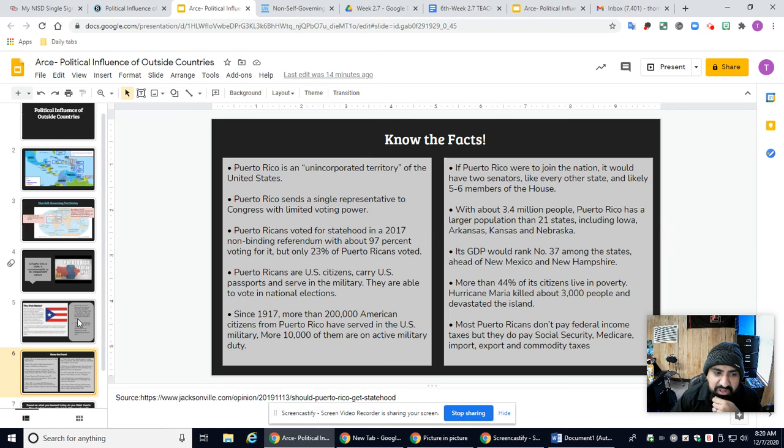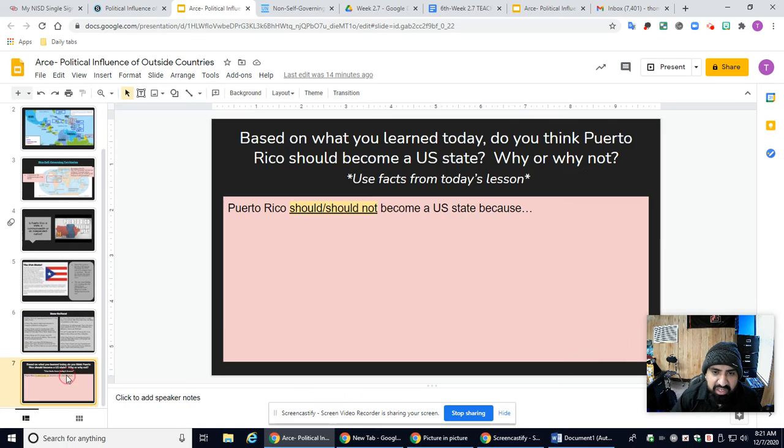Some other facts are just listed about Puerto Rico. And then this last part, you're going to be writing. Treat this like a discussion question. Make sure you write at least 3 sentences based on what you learned today. Do you think Puerto Rico should become a U.S. state? Why or why not?